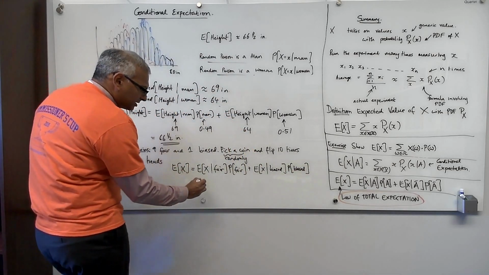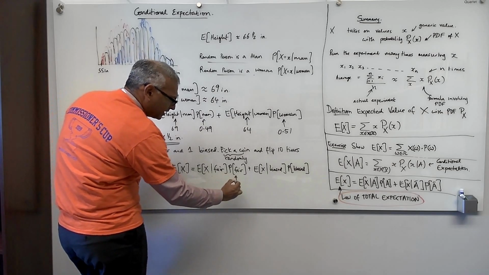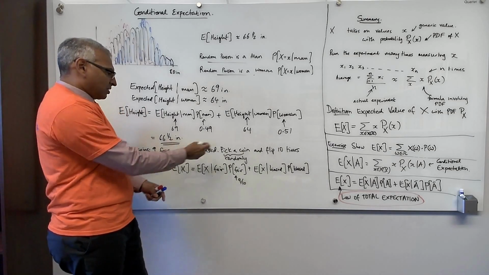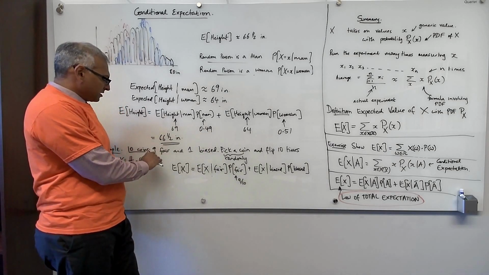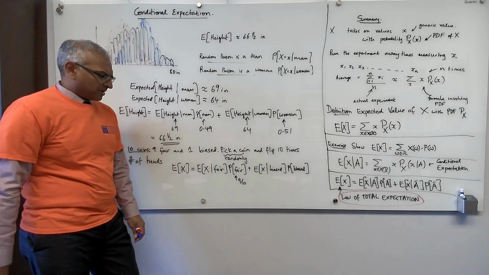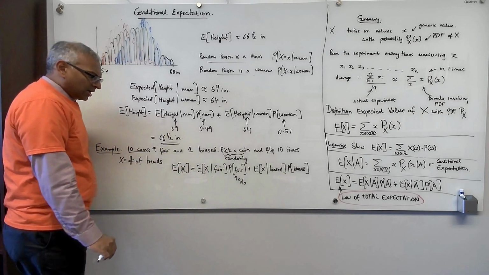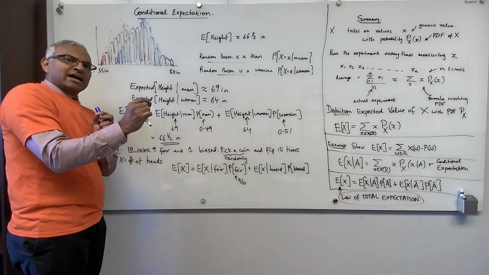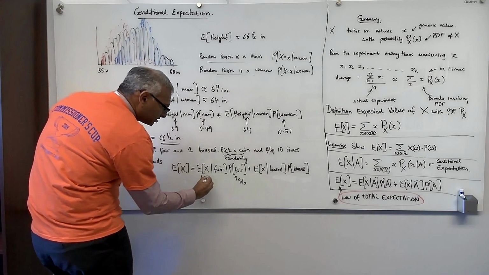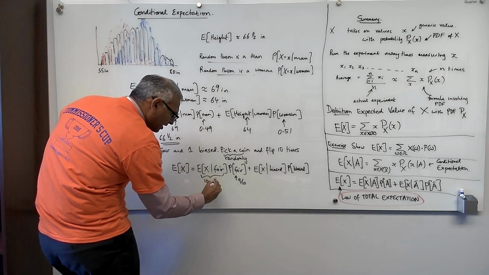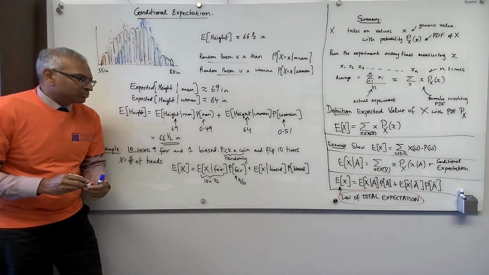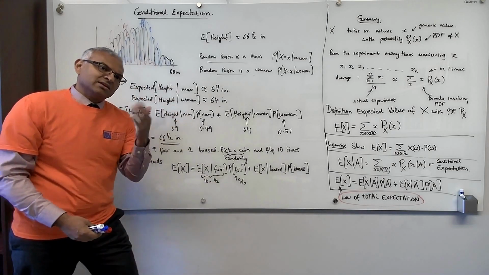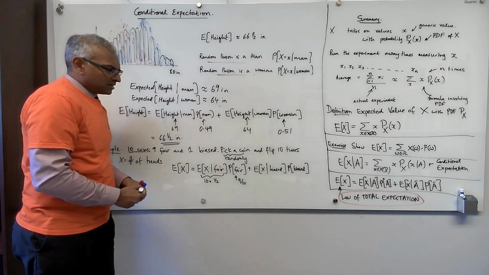Okay, now let's fill in the numbers. So this guy here is 9 over 10 because you pick a coin randomly. So the chances you pick a fair one is 9 out of 10. It's a uniform sample space. 9 of the outcomes are fair, 1 of the outcomes is biased. Okay, so 9 out of 10. And what's the expected value of 10 flips of a fair coin? Well, that's 10 times p, 10 times a half. So this here is 10 times 1/2, because this is exactly a binomial. I'm doing 10 trials, and each trial has a success probability 1/2, where success is defined as I got a heads.